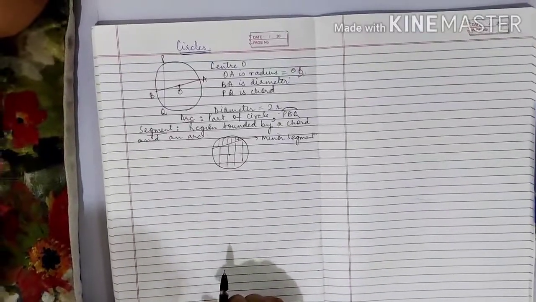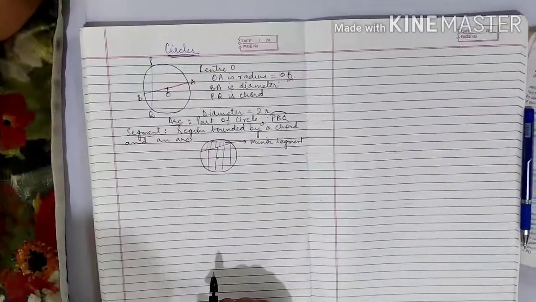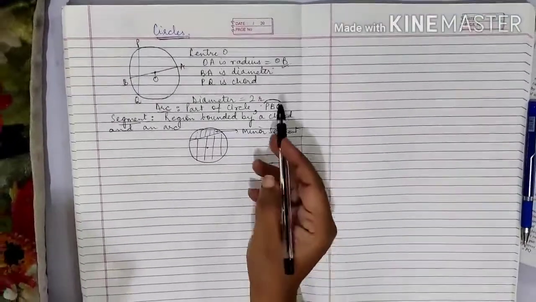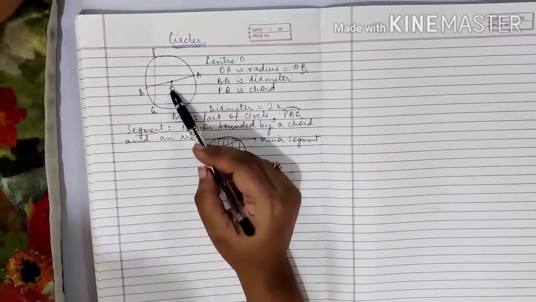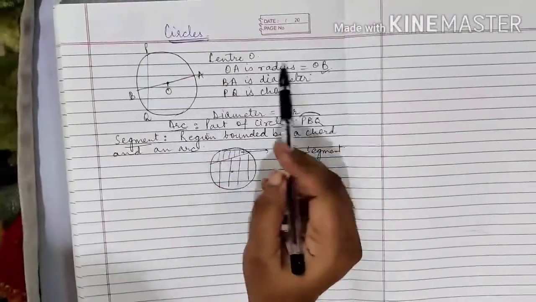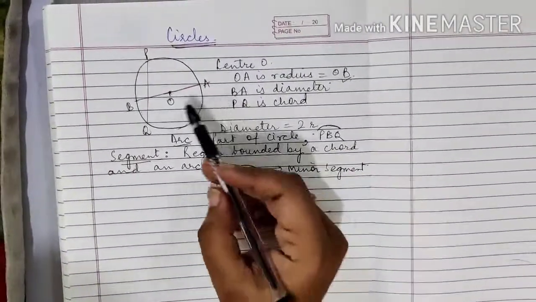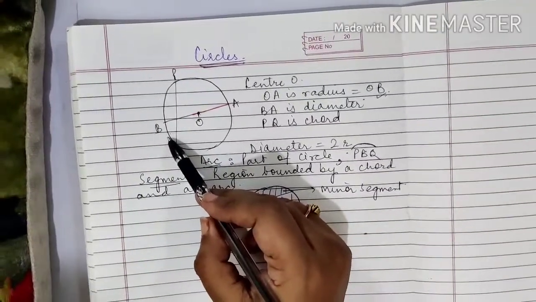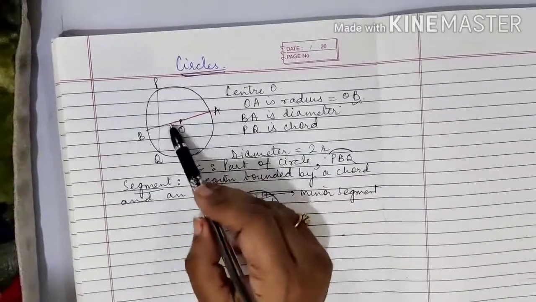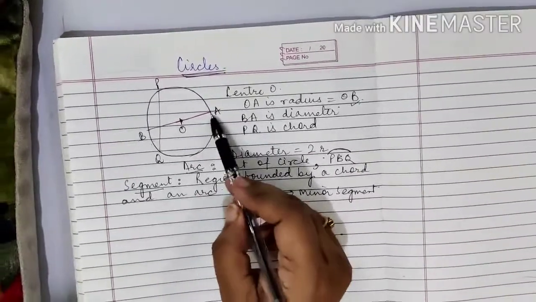Yes, good morning students. Today we will be continuing with circles. So, in earlier classes we studied about a circle with center O. OA and OB are called the radius of the circle, and the plural of radius is radii. I already told you people. Now BA is the diameter. Why? It is passing through the center.